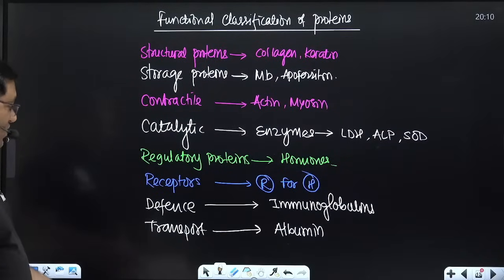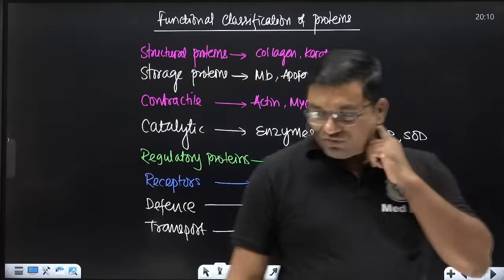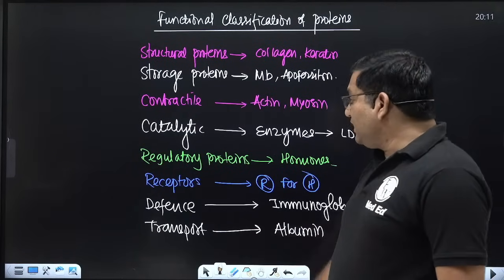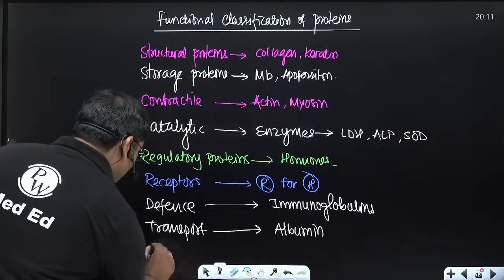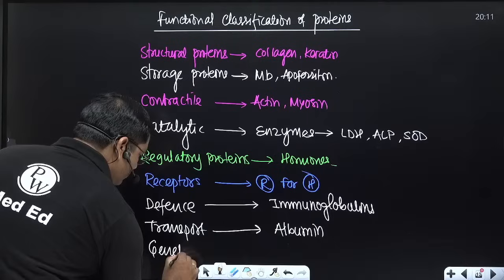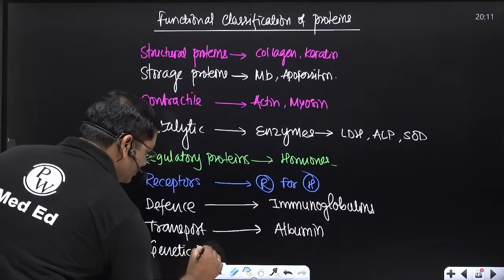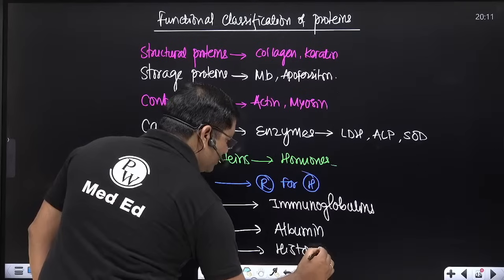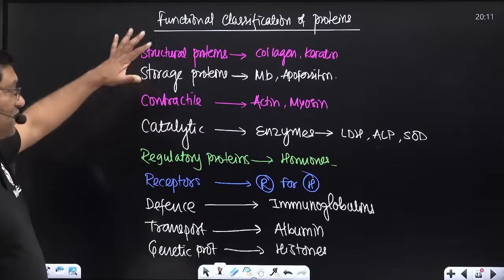And one more is there: genetic proteins, which include histones. So this is how proteins are classified in the functional classification of protein.